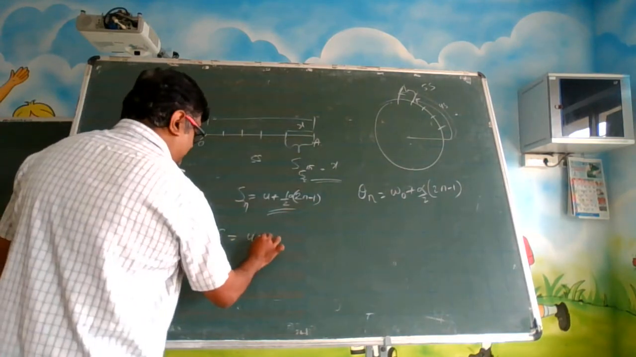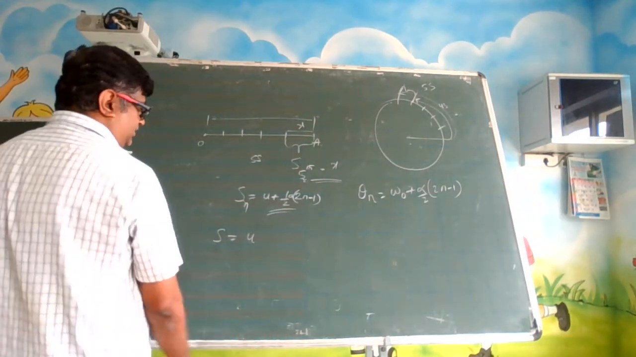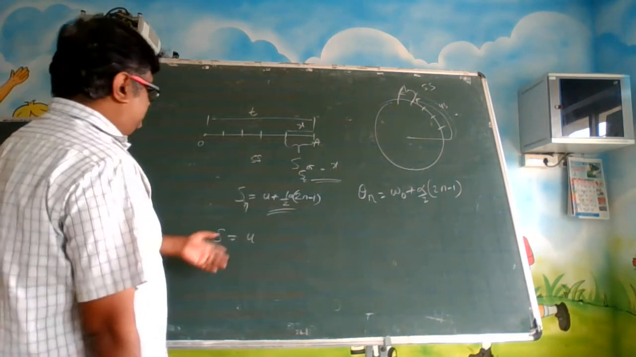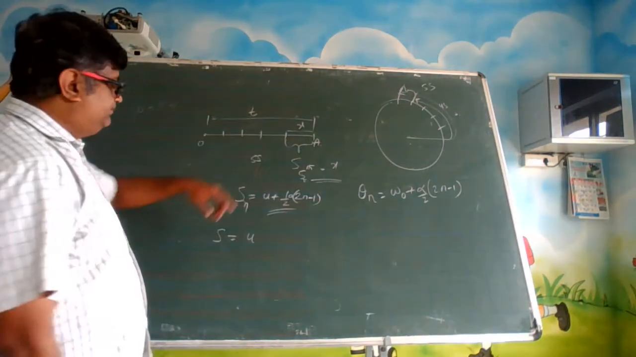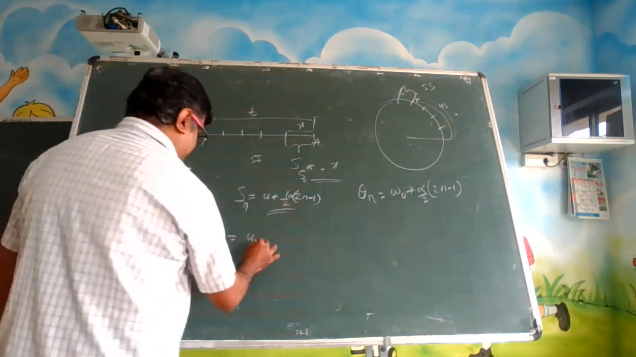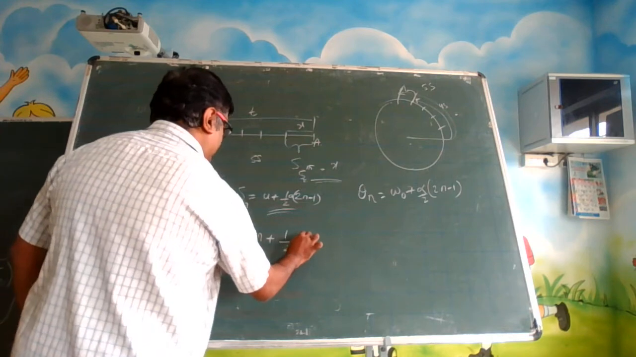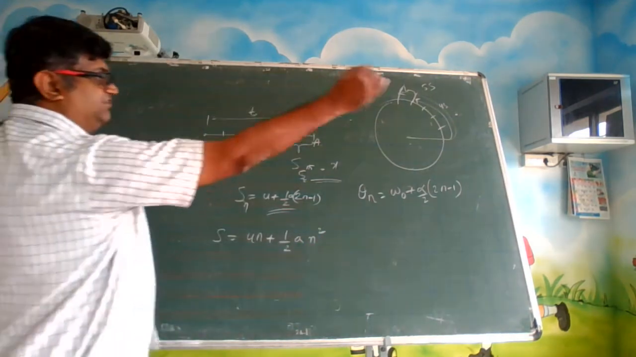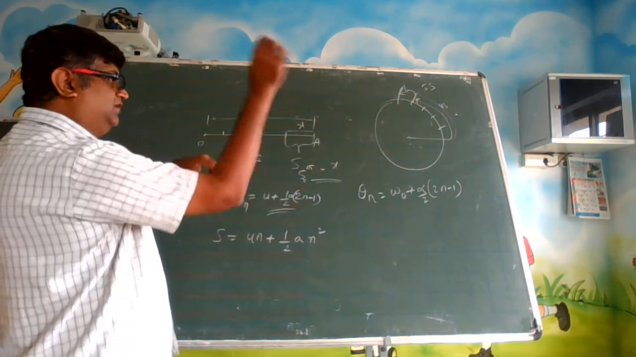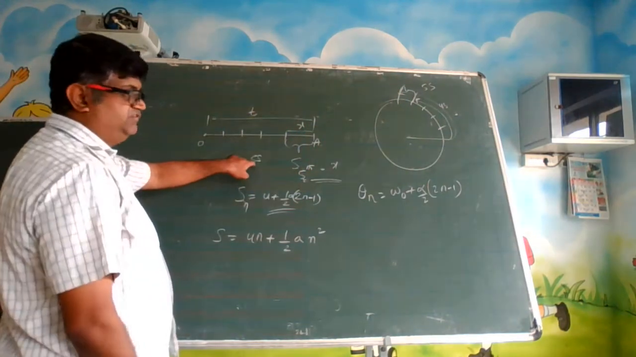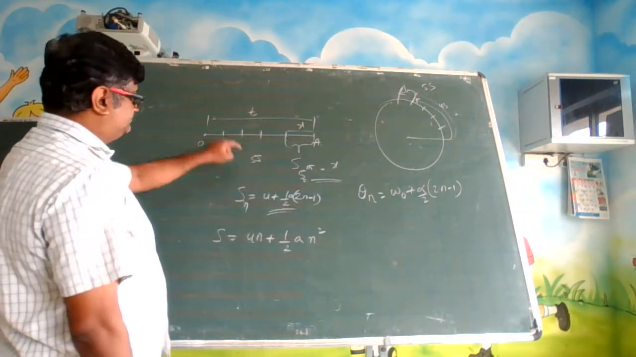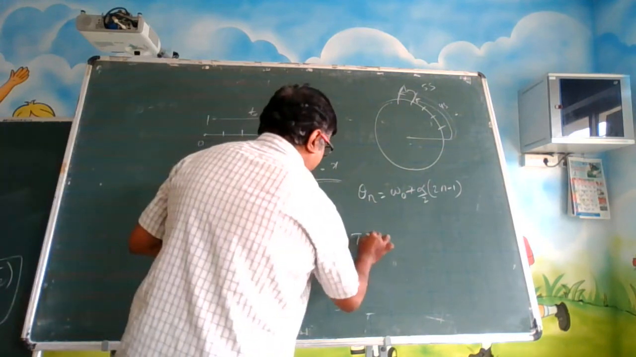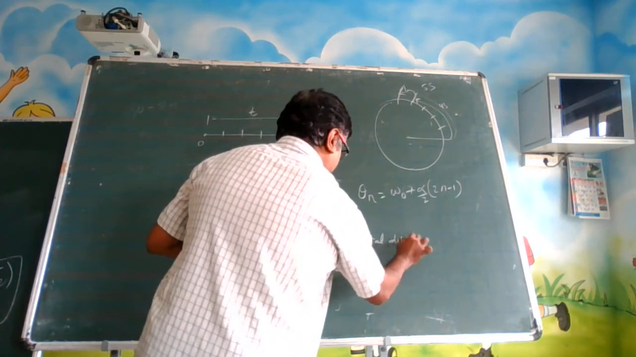Can I use ut plus half at square? Okay, ut plus half at square. But since we are talking about the nth second, what is the time here now? n seconds. So half a into n square. In the place of t, n will come. Total n seconds are there. We are finding the distance in the nth second. Here 5 is there, similarly n seconds can be there. This is the total distance traveled in n seconds.